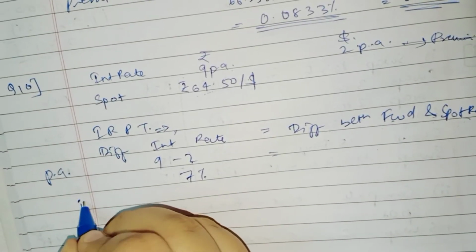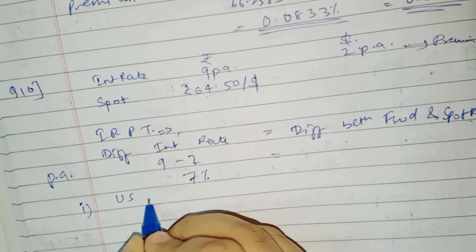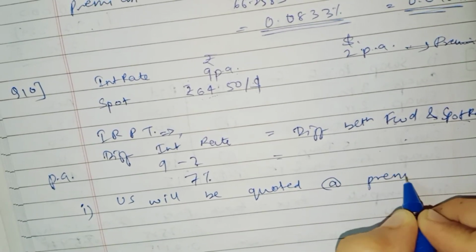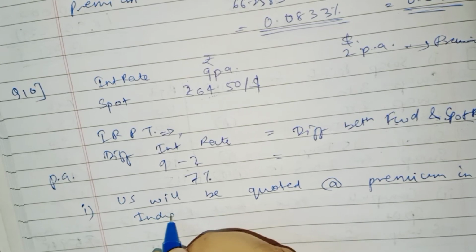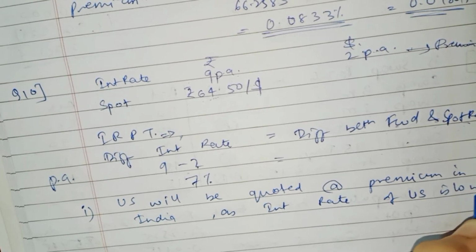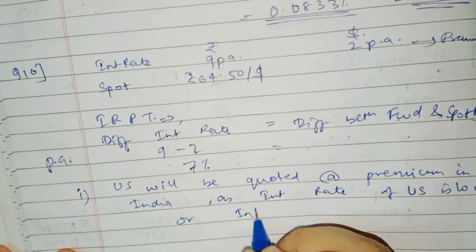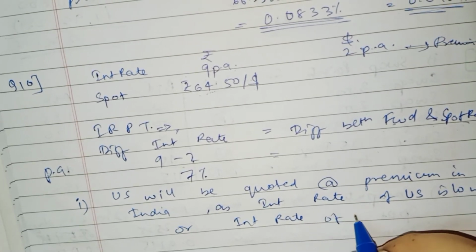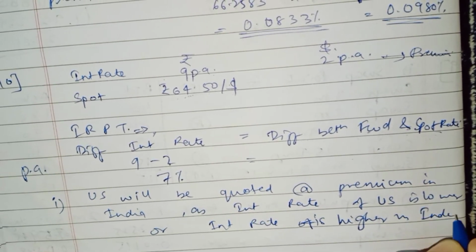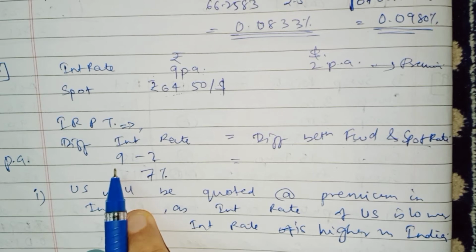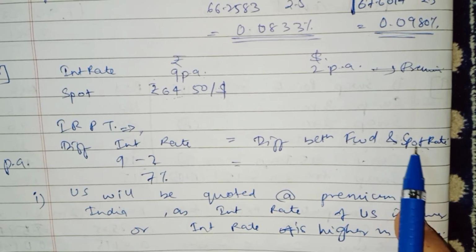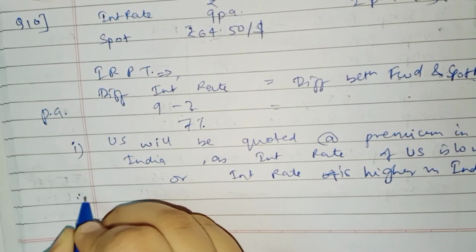So we can write answer to the first part, that US will be quoted at premium in India as interest rate of US is lower, or you can say as interest rate is higher in India. So as per interest rate parity theory, loss in terms of interest rate is compensated by premium or profit in forward or spot rate. Now we will look into the next question which is being asked.